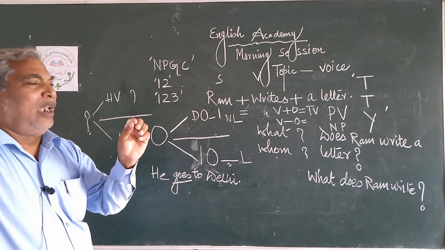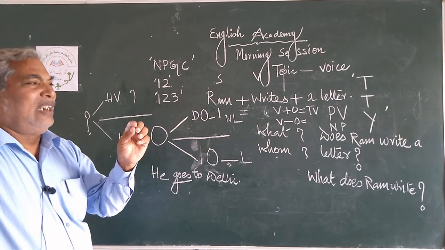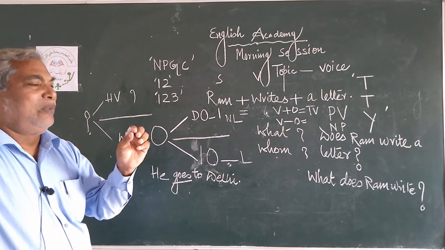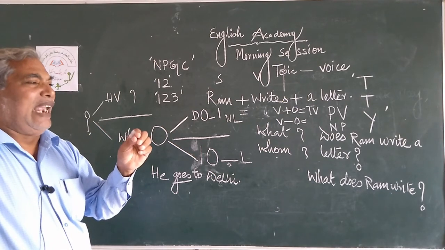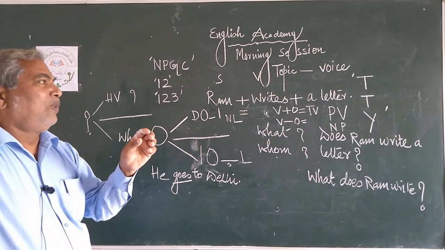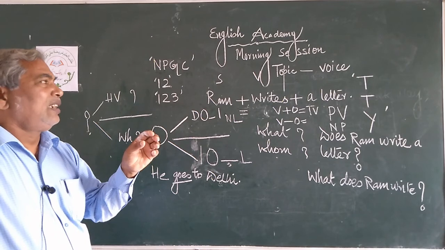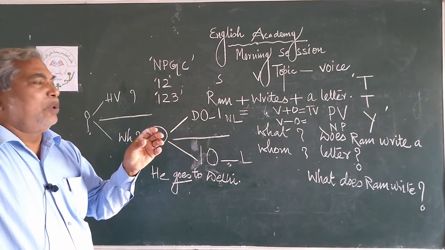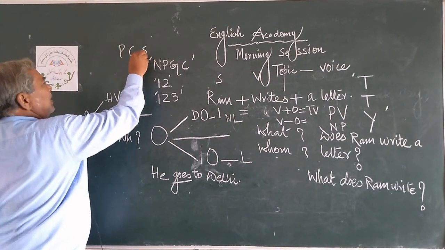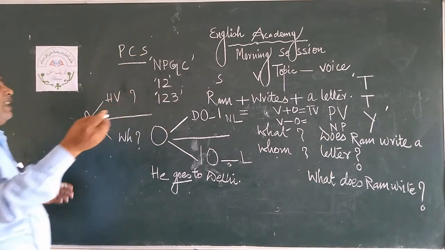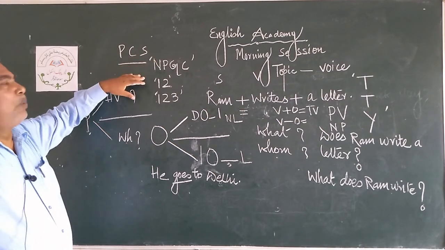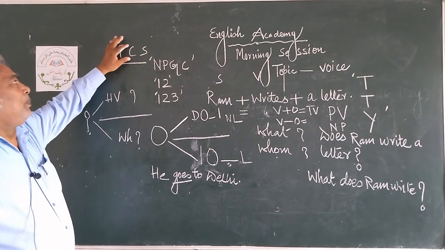A small poem, it is given in class, I think class first or second. Let us revise it, and with these lines I conclude my lecture. The lecture is PCS with a grammar term. This is also a grammatical term, PCS. Its full form in general everybody knows, Provincial Civil Services. But in grammar, what are they, sir? Positive, comparative, superlative degrees.